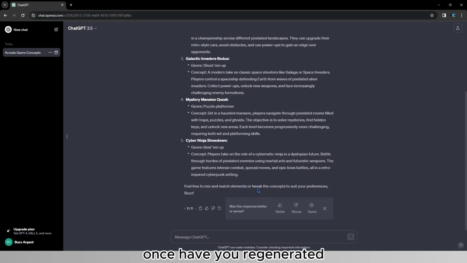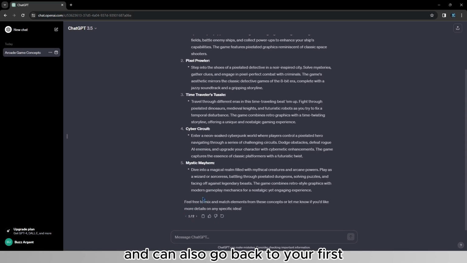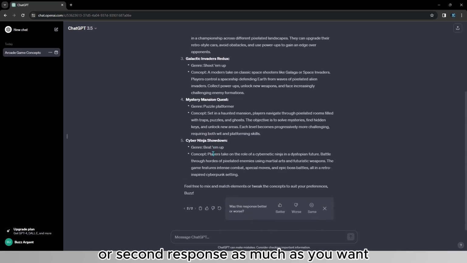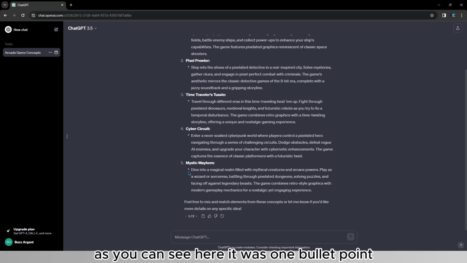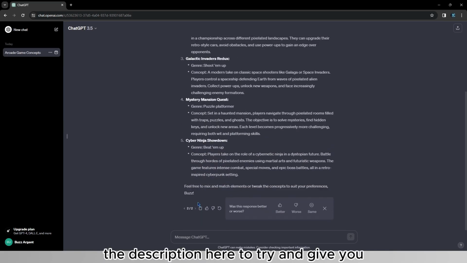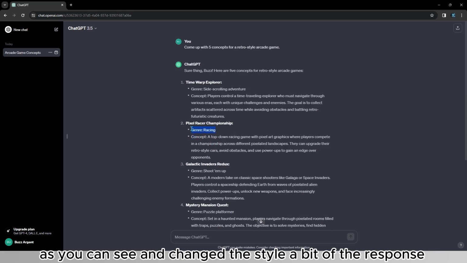Once you have regenerated, you can say if it was better, worse, or the same. And you can also go back to your first or second response as much as you want. As you can see, when you regenerate, GPT tries to switch up the style of the response a bit. Here it was 1 bullet point with a description. Here, to try and give you more information, it is also giving you a genre, and changing the style a bit of the response.